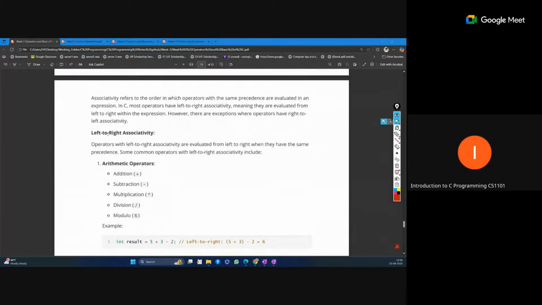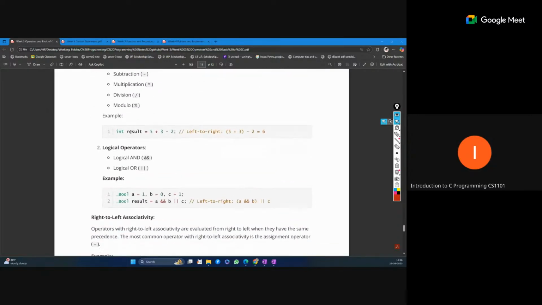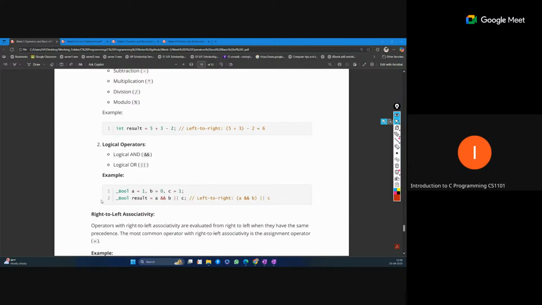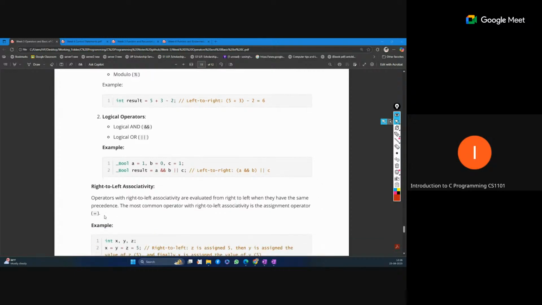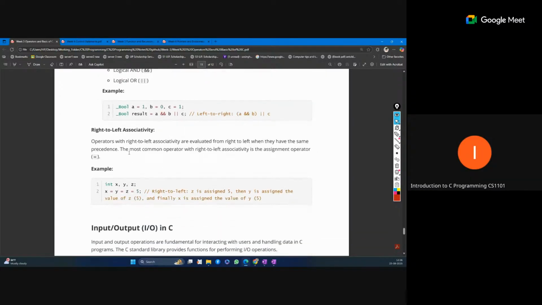So you can see left to right associativity: addition, subtraction, multiplication, division, modulo, all of these have left to right, and logical operators also. But right to left, you can see this one example: the equal sign has right to left associativity.